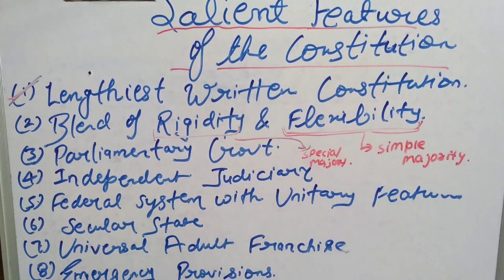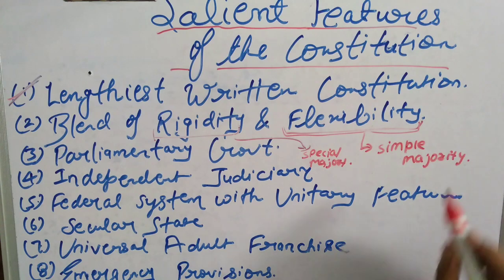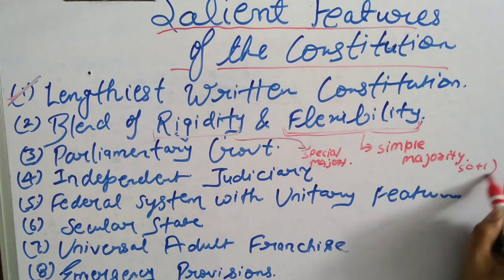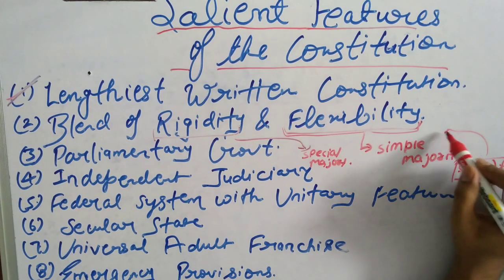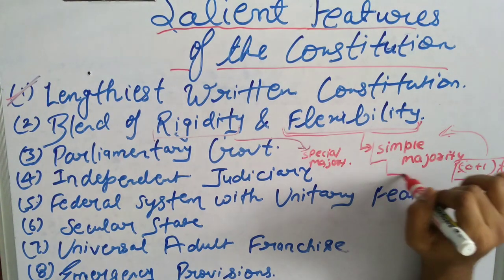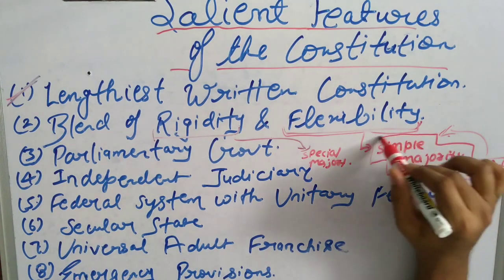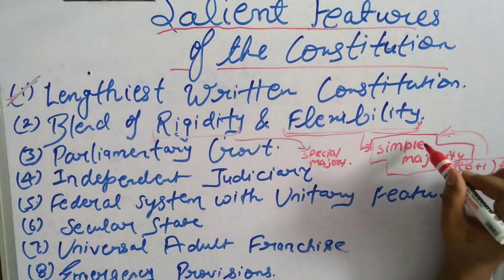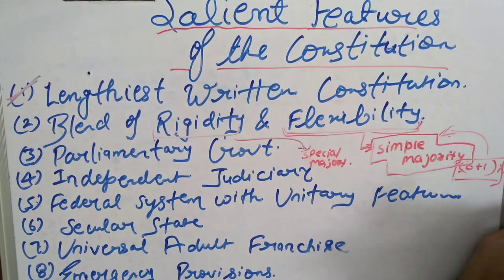So as I am speaking here about the simple majority and the special majority, let me give a brief about what these majorities are. If 50 plus 1 percent of members have agreed to any rule, then it is known as the simple majority. There are some issues which could easily be changed with the 50 plus 1 majority, that comes under the simple majority.